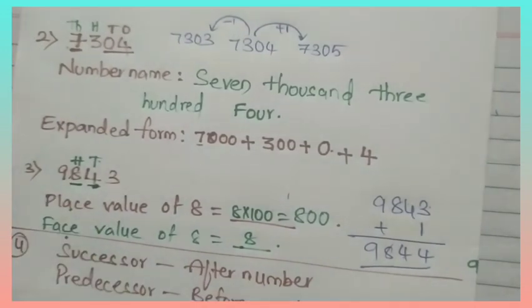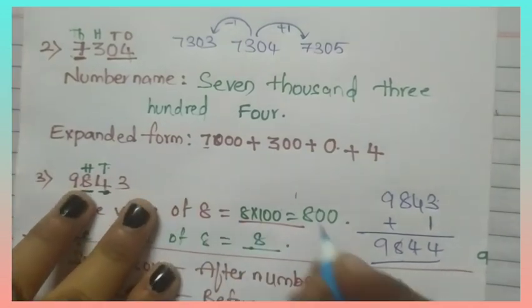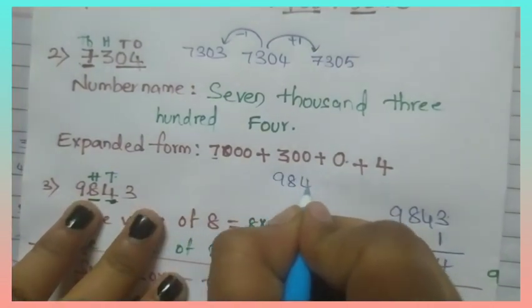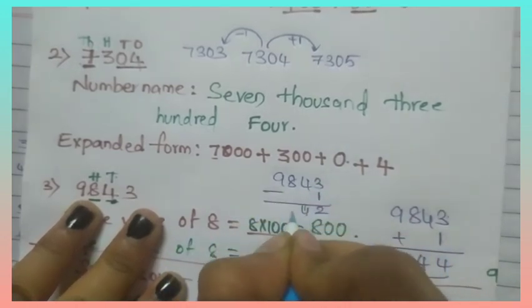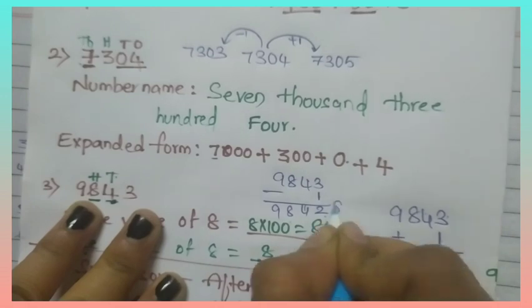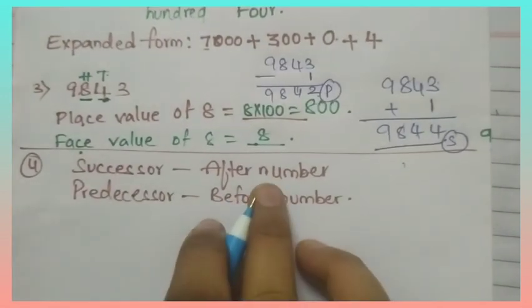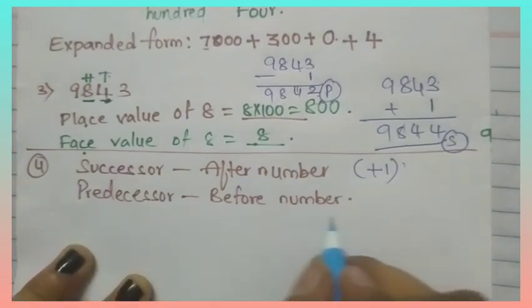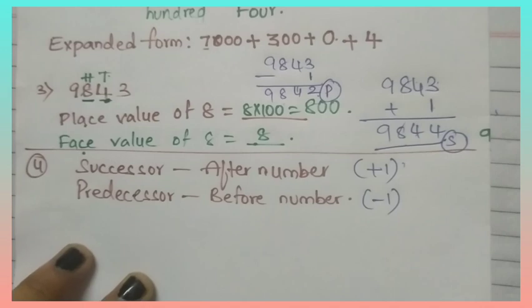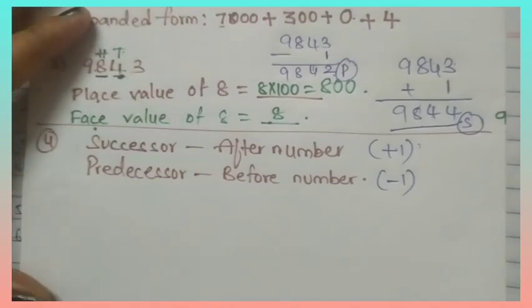Okay, if you get a question like this also, what is the predecessor of 9,843? Means you have to subtract, 9,843 minus 1. 3 minus 1, 2, 4, 8, 9. This is the predecessor and this is the successor. Successor means after number, we will add 1. Predecessor means before number, subtract 1. Okay, this is successor and predecessor.